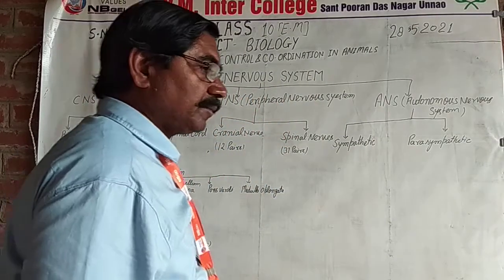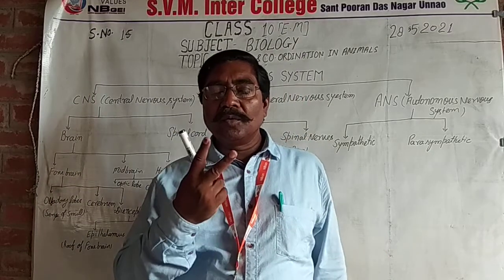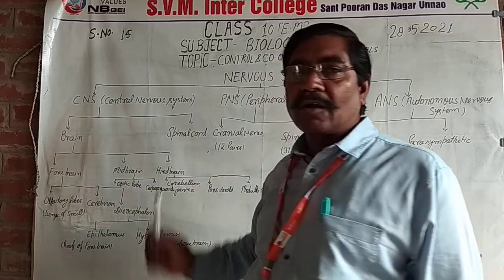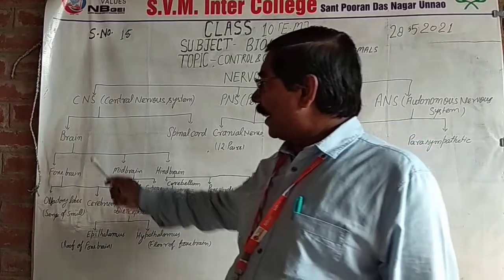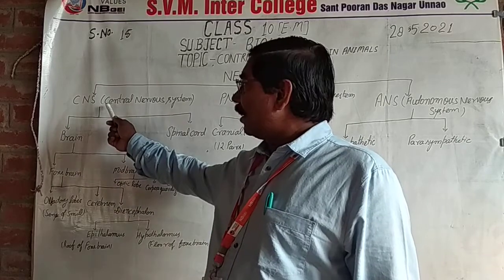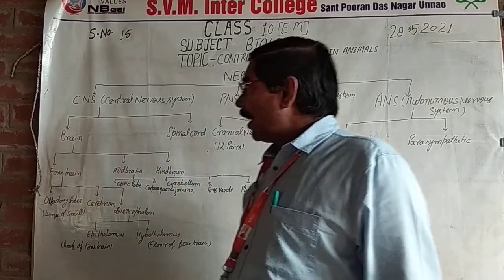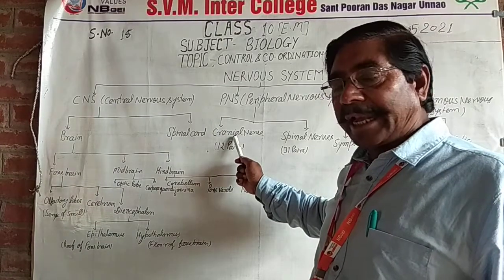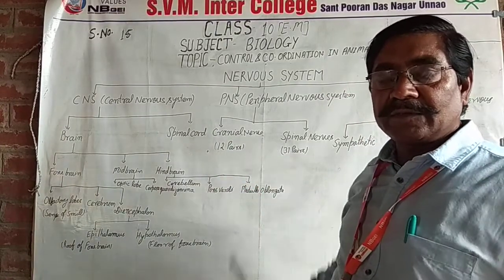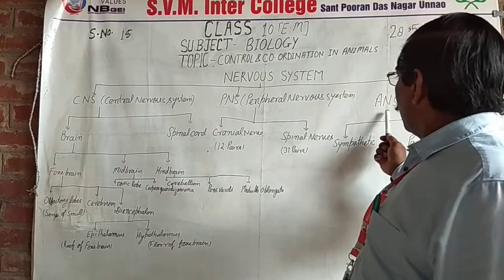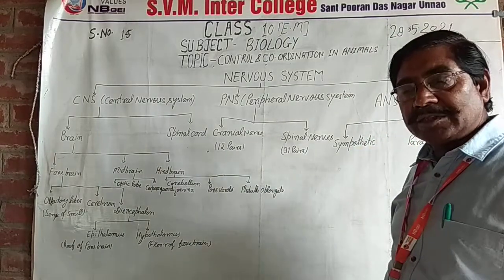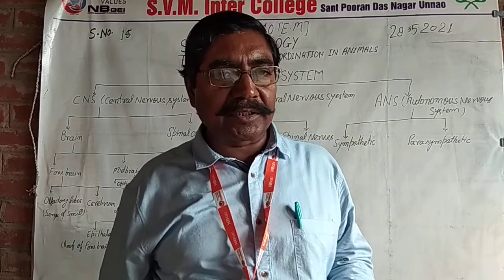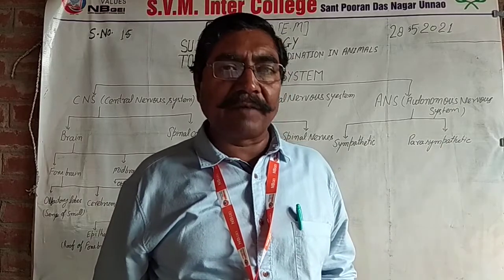Central nervous system is divided into two main parts: brain and spinal cord. Brain and spinal cord are called the central nervous system. And PNS, the peripheral nervous system, contains cranial nerves and spinal nerves. ANS, autonomous nervous system, is also divided into two parts: sympathetic nervous system and parasympathetic nervous system.